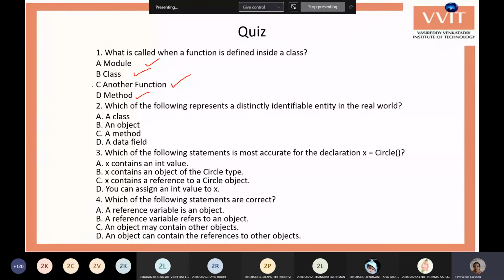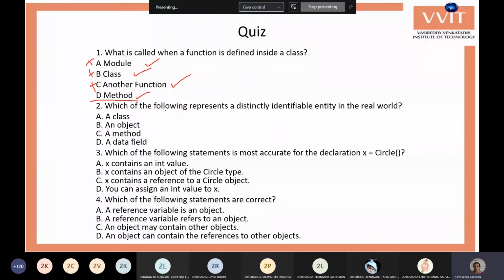Method. Good. Because it's a function, but we cannot call it just another function. It's not a class because it is in the class. A, B is wrong. It's not a module, so that is also wrong. The correct answer is method.